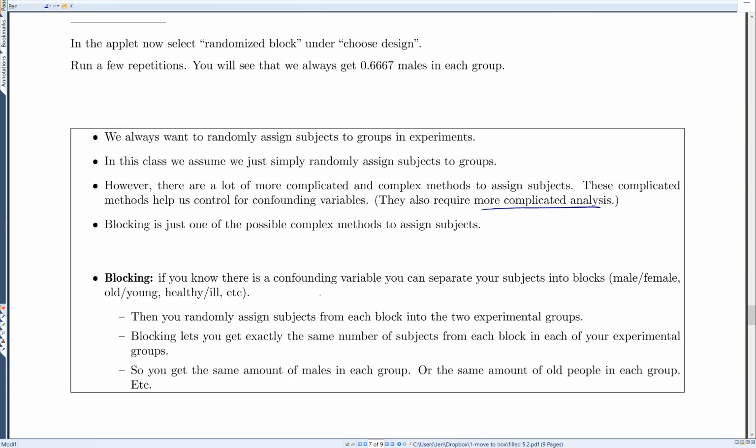Okay, to summarize blocking: if you know there's a confounding variable, you can separate your subjects into blocks like male and female, old and young, healthy or ill, etc. Then you randomly assign subjects from each block into the two treatment groups. Blocking lets you get exactly the same number of subjects from each block into each of your experimental groups. So you get the same amount of males in each group, or the same amount of old people in each group, etc.